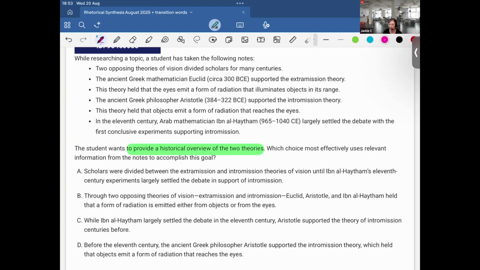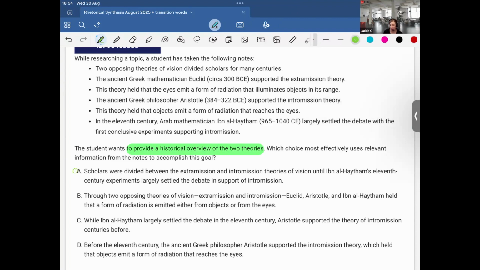Okay, so let's see. Option A. So scholars were divided between the extramission and intromission theories of vision until Ibn al-Haytham's 11th century experiments largely settled the debate in support of intromission. Well, that sounds pretty good. Gonna keep it. Let's check the other ones.